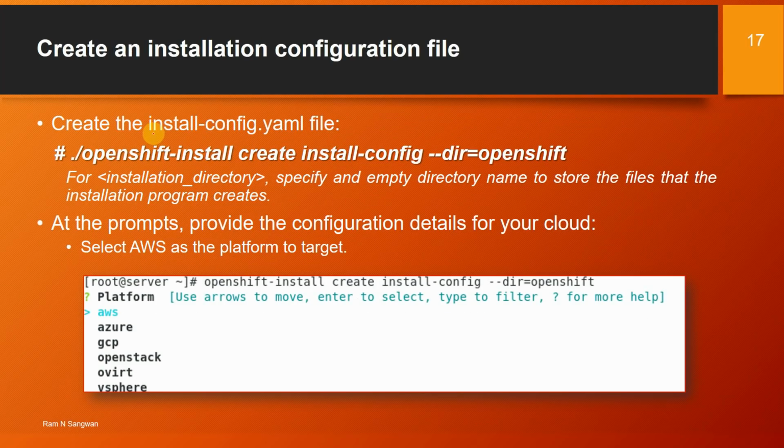Create the install-config.yaml file: openshift-install create install-config --dir=openshift. This directory must not exist beforehand. And remember, don't remove this directory, even if your installation is complete and everything is done, because as I told you, this directory will have your Terraform state files. What are Terraform state files? Terraform state files are the files which keep track of resources you create using Terraform.